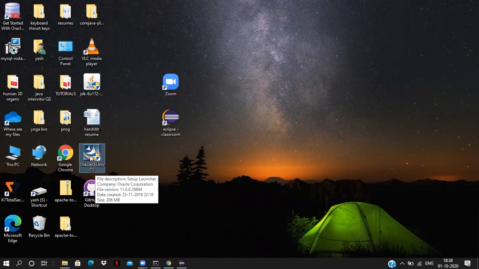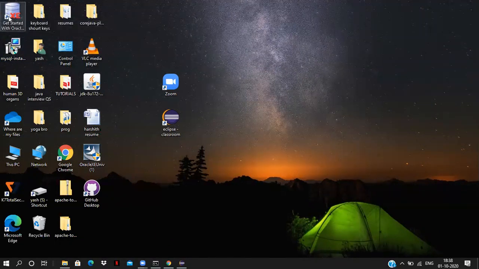Double click, then go next and next. In between, it will ask you to set a password for the default database. I set the password for my default database. You have to remember the password you give while installing. After installing, we get a Get Started with Oracle icon on the Windows home page.